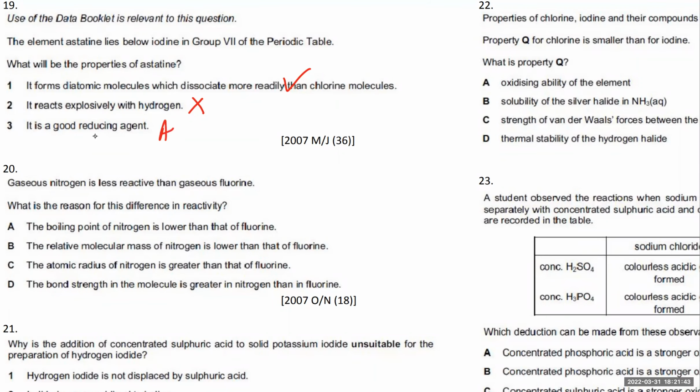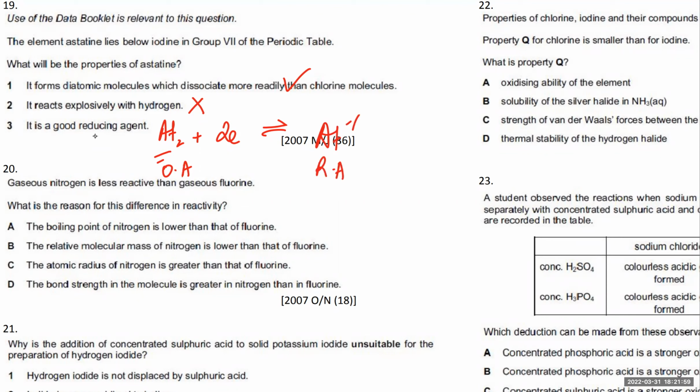So astatine is not going to be... remember, the element is actually the oxidizing agent because the element gains electrons. If he was talking about the astatide ions, they are reducing agents.